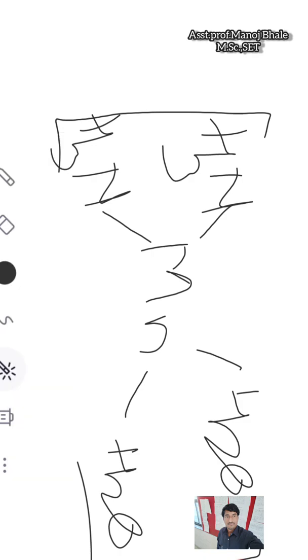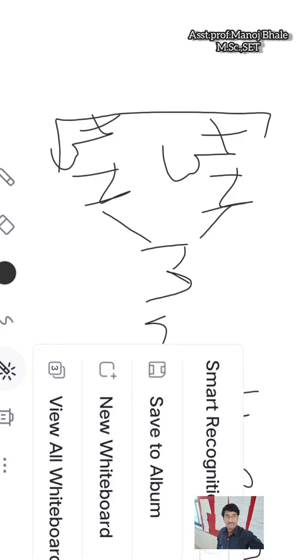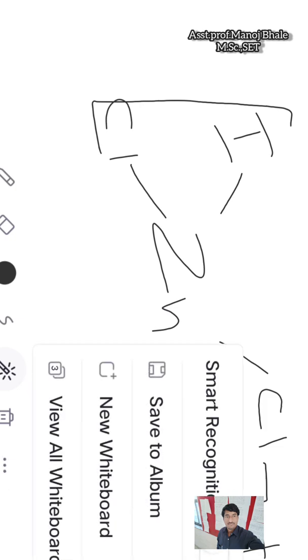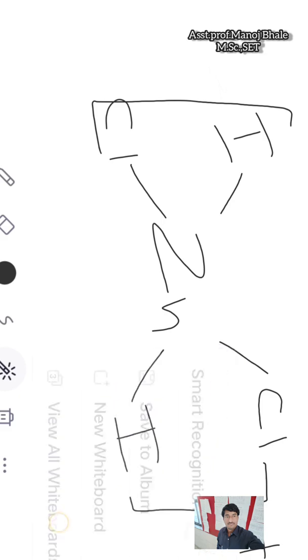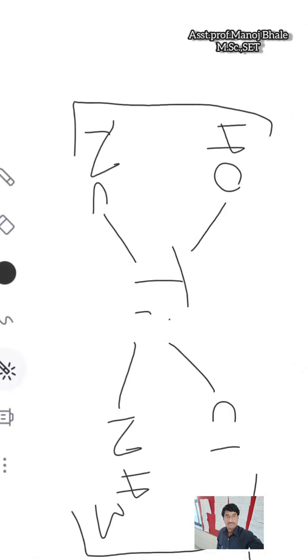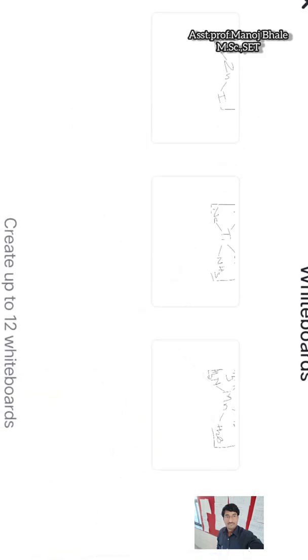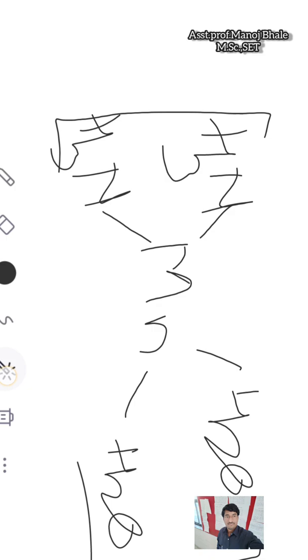How many examples are we seeing there? There are three examples we are seeing there. The first example I already took, that is the cationic sphere complex. The next example is the anionic sphere complex. And the last example is the neutral sphere complex. This is the classification we are seeing there with the examples.